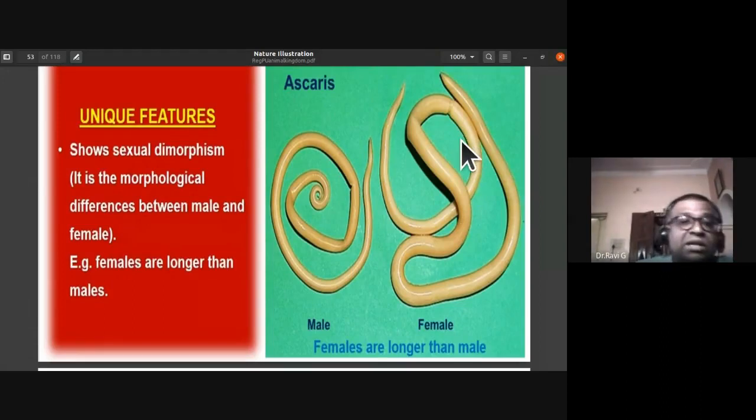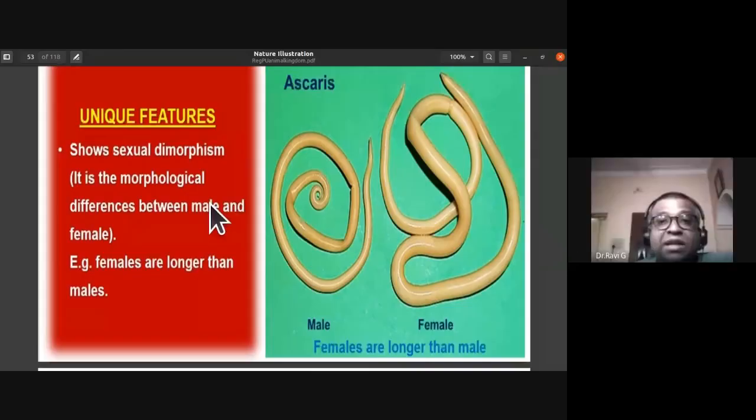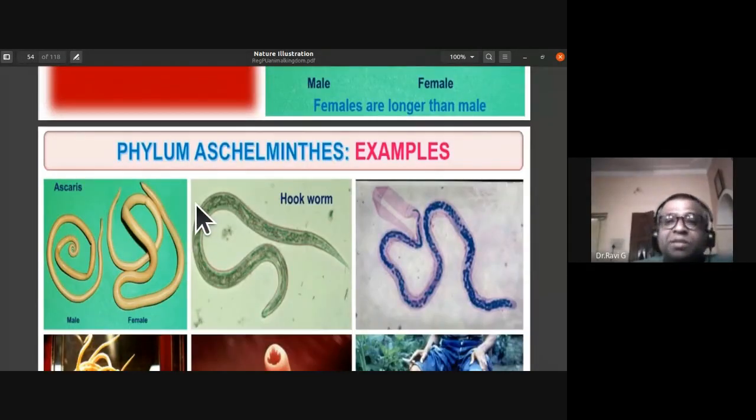Usually, females are longer than the males. You can also notice that their development is indirect. They require intermediate hosts, like primary hosts and secondary hosts, before they develop. So their development is indirect. They also have larval stages.